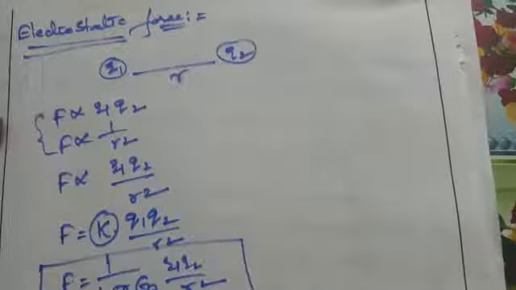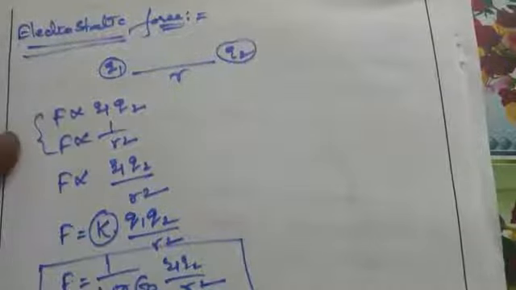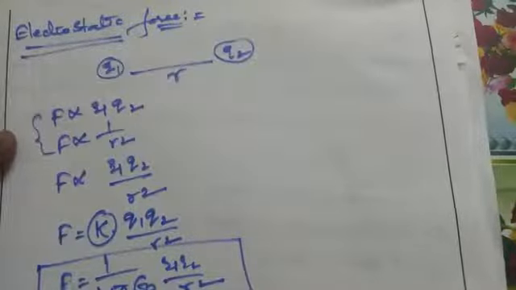This is the force acting between the two charges. If the charges are like, they repel each other. If the charges are unlike, they attract each other. The vector form of this equation can be written as F bar is equal to 1 by 4 pi epsilon naught q1 q2 by r square into r cap. That is the vector form of Coulomb's law.